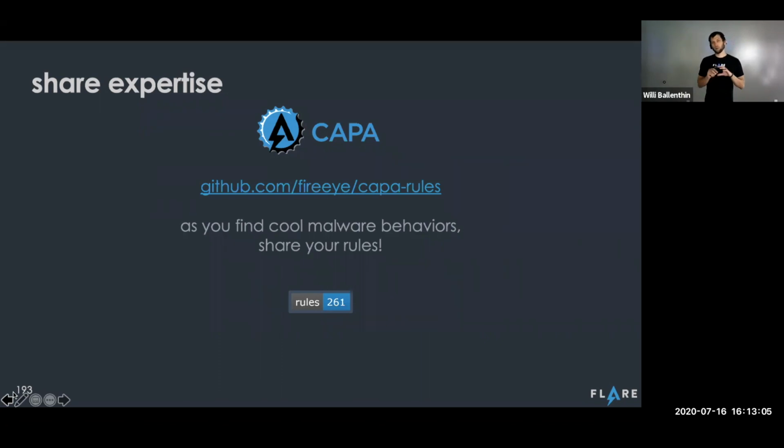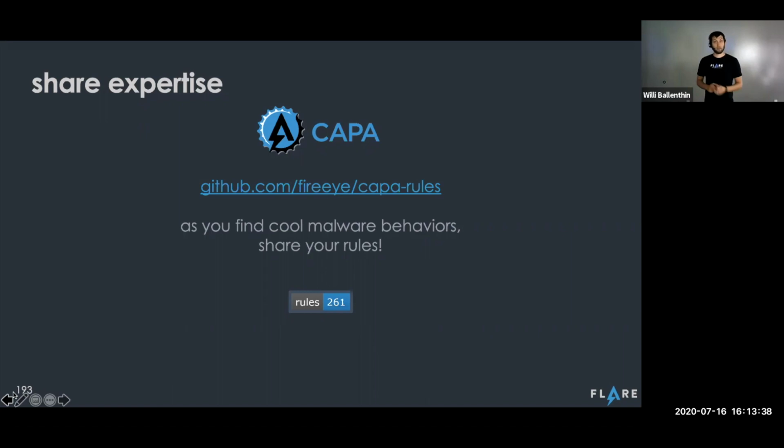Because when we as a community encode these rules and share them, what we're doing is we're magnifying and reflecting our experience back out globally. We're hoping a couple hundred people might use Kappa. Realistically, a few thousand people, or even, ideally, 10,000 people might use Kappa. So if you're able to express an analytical conclusion with this tool, then that many people just automatically benefit from your experience. We think that would be just so amazing.